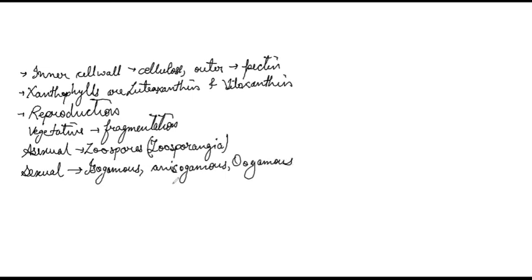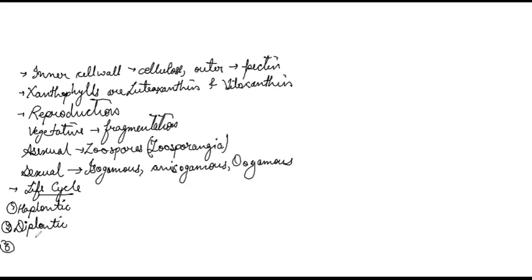Right? Now, if we talk about the life cycle of different members, the different life cycles possible are number one, haplontic, where the main body is haploid. Number two is diplontic, where the main body is diploid.